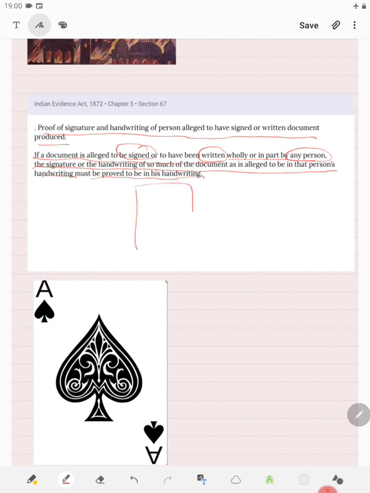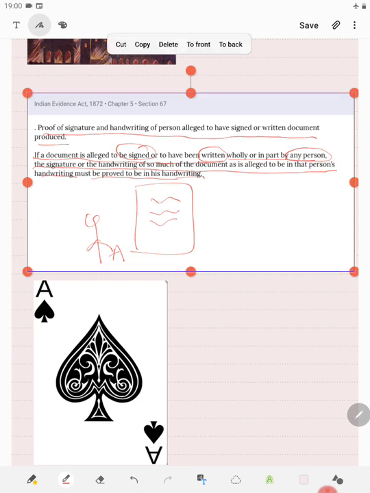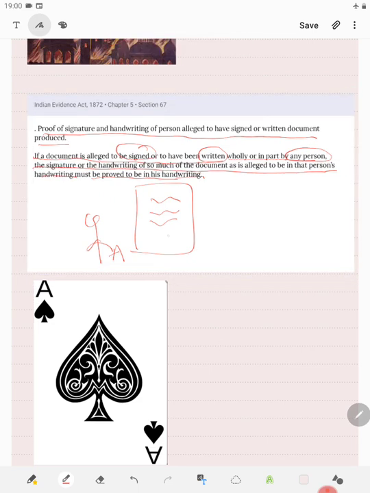So suppose this is a document and there is some handwriting, and it is alleged that it is the handwriting of A, and suppose this is a signature of A, and it is questioned whether this is the signature of A or not.